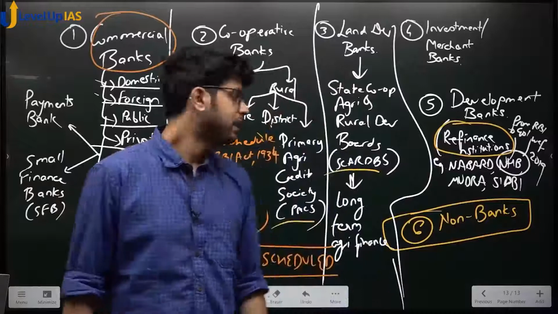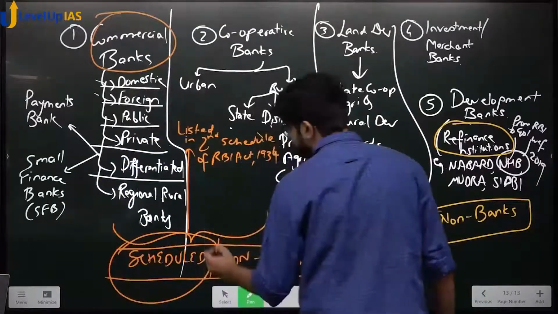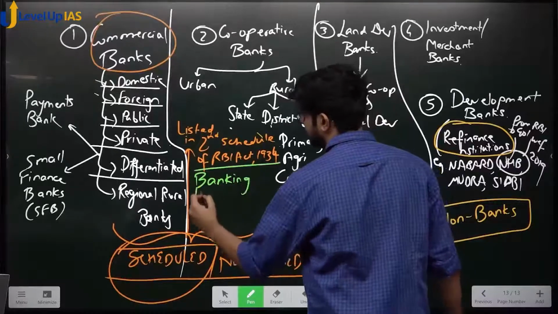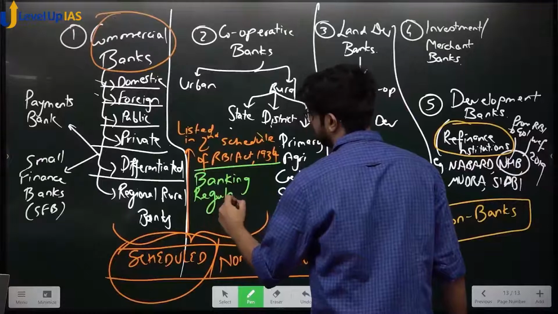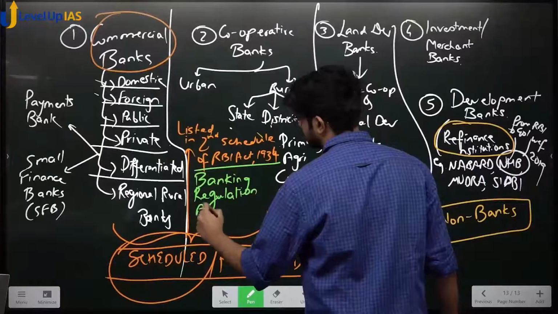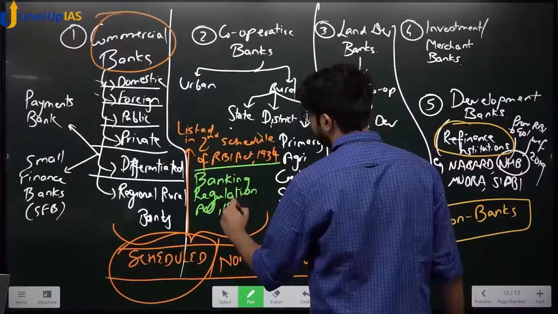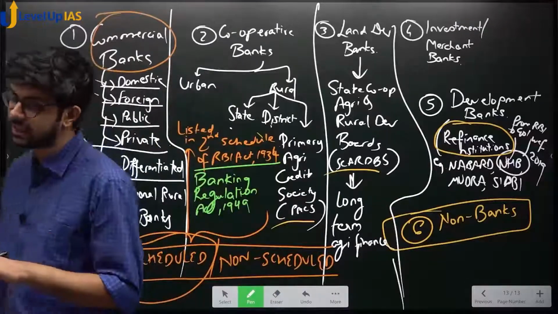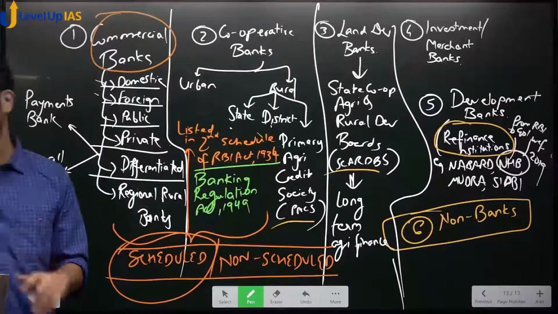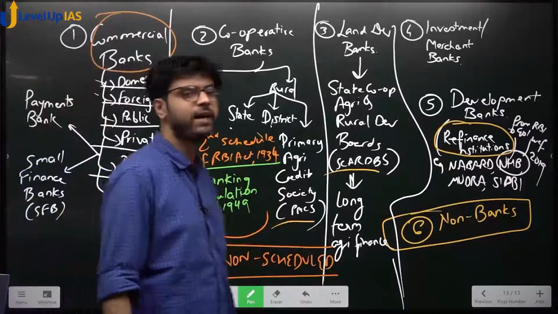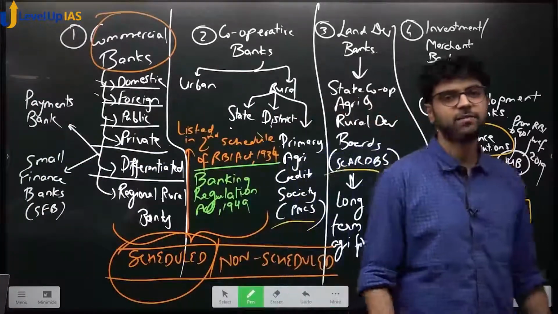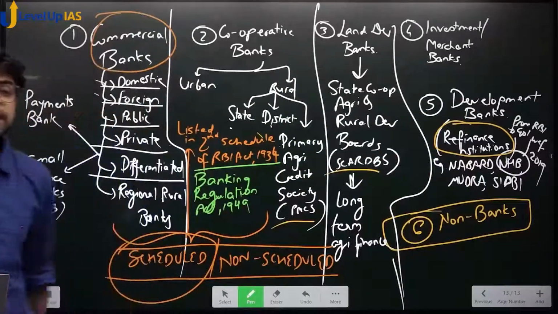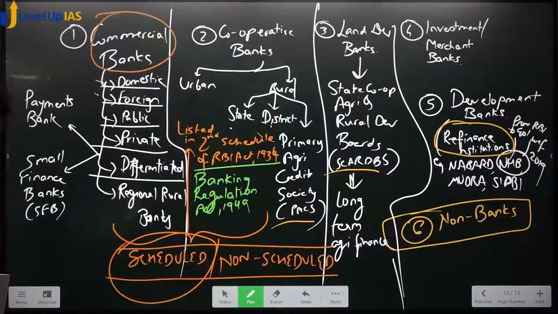Do you remember? Regulation is done by which act? See, in the name में ही है. 19, if you remember, very good. If you remember, it means you have revised the lectures and seen them with utmost attention. 1949. When did we see Banking Regulation Act? Where did we see it? कहीं तो देखा है. We have seen it somewhere. Where did we see it? We saw that in CRR or SLR.